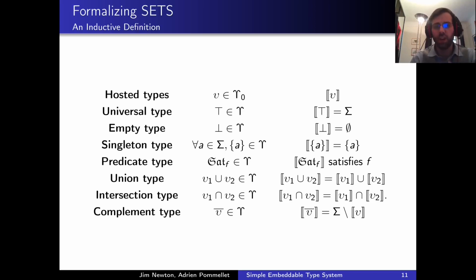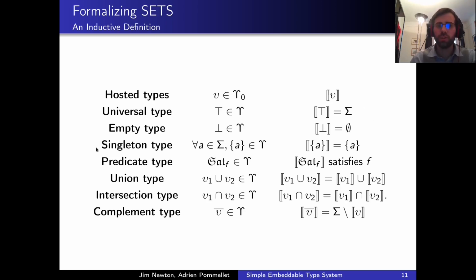Starting from these host types, we can define our type system as well as the matching type designators inductively. We will need a universal type and an empty type, whose behavior is fairly straightforward.